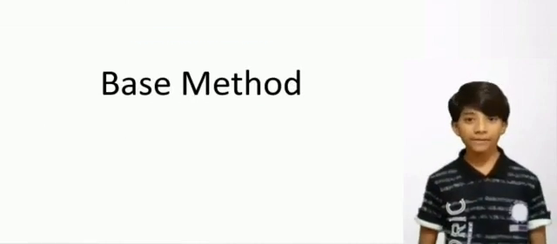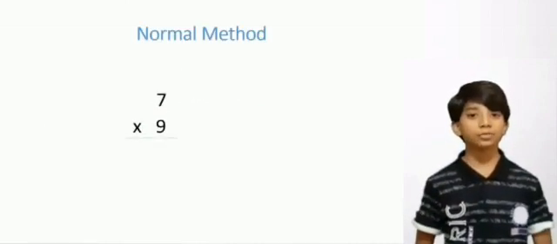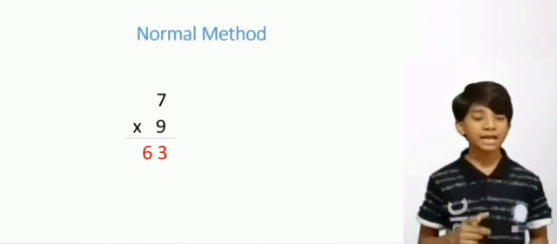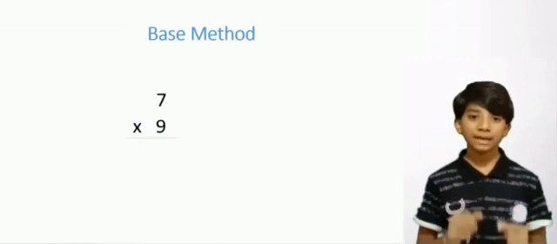One easy method of multiplication, and that is the base method. We know 7 multiplied by 9 is equal to 63 because we know the table. Let us solve it in the base method. Example: 7 multiplied by 9.